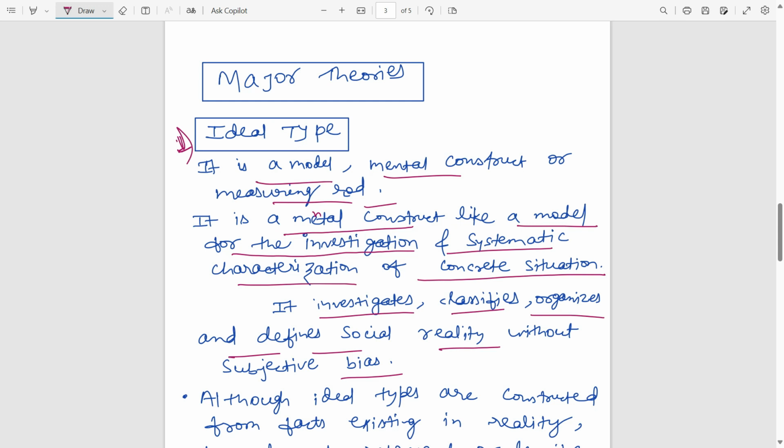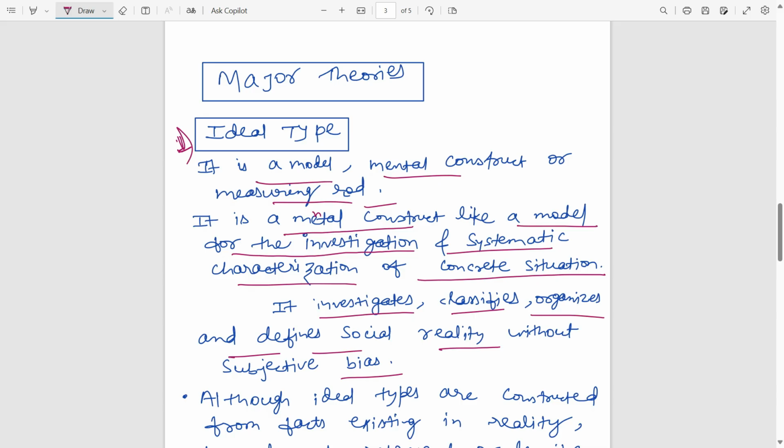It is about reality, whatever research you are doing, you are setting aside preconceived notions and subjective bias. So these kinds of investigation.